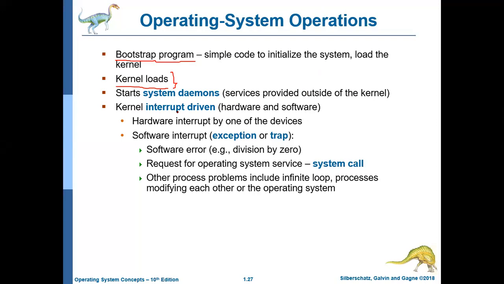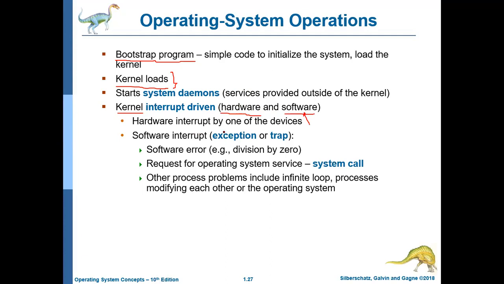The kernel is interrupt driven, by hardware and software. Obviously, we have already seen that the kernel is interrupt driven. Some interrupts come through hardware, some interrupts are from software. Whenever you are running a code and there is a divide by zero problem or any other problem, you will say that it's a software interrupt. If you are supplying power through a cable, but that cable is not working now, it will be called a hardware driven interrupt.